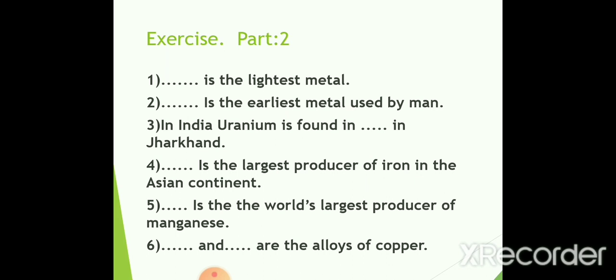And the next one is Dash is the world's largest producer of manganese. Sixth one, Dash and Dash are the alloys of copper. So these are the questions. You can write the answers, learn it, and wait for the next video.